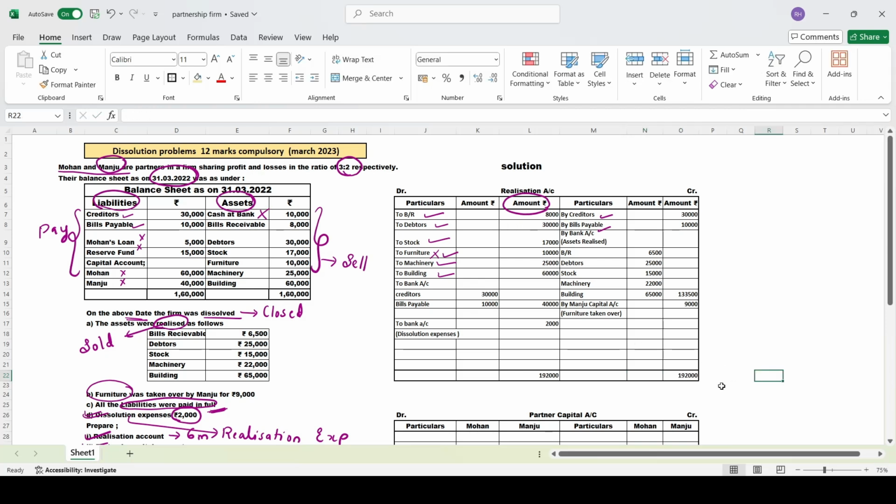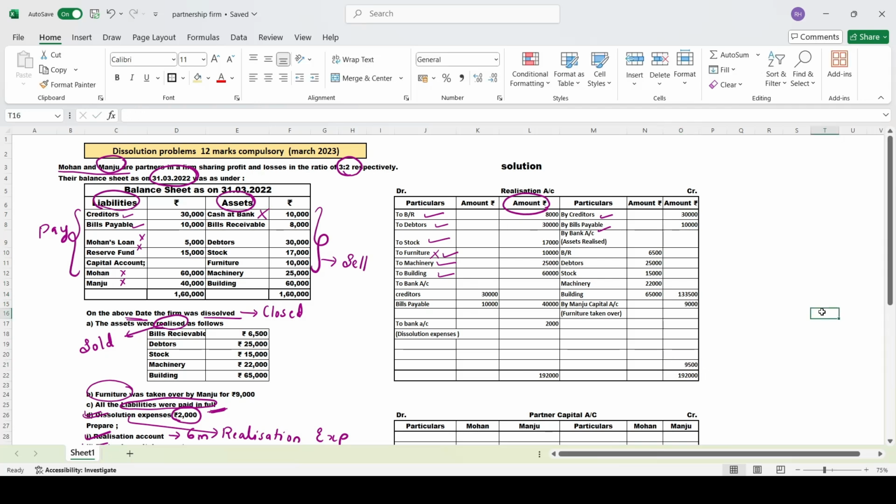Now, from this 1,92,000, you minus 1,82,500 and write that amount here. When you minus it, you will get the answer of 9,500 rupees.